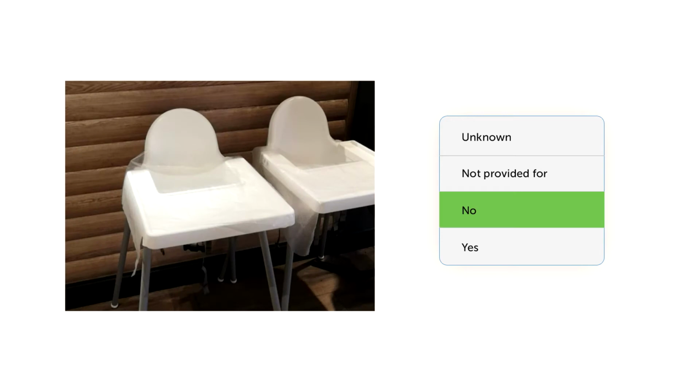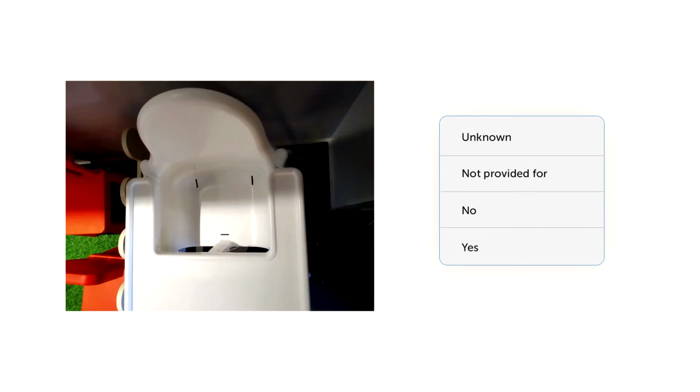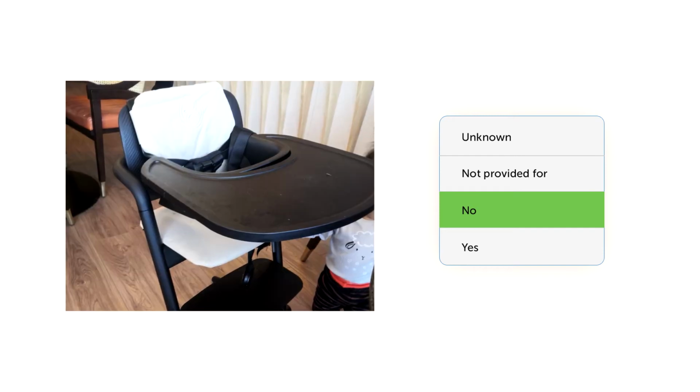You answer no if the chair does not have a restraint bar, since such a high chair is not safe for a child. You also answer no if the chair has only one thing, either a restraint bar or a safety harness. Let us revise the questions of this block.